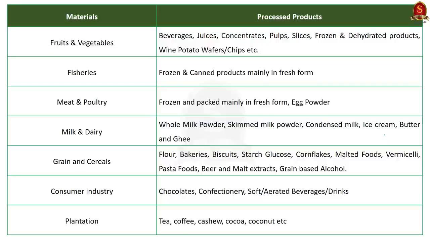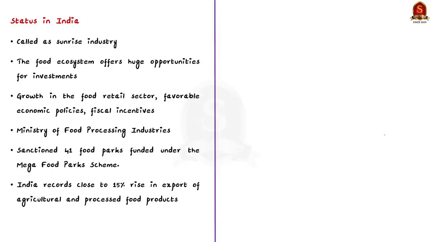So what is the status of this sector in our country? You should note that in India, the food processing industry is called a sunrise industry. Why? Because the food ecosystem offers huge opportunities for investment. This is possible due to the stimulating growth in the food retail sector, favorable economic policies and attractive fiscal incentives. And most importantly, through the Ministry of Food Processing Industries, the Government of India is taking all necessary steps to boost investments in this industry in India.